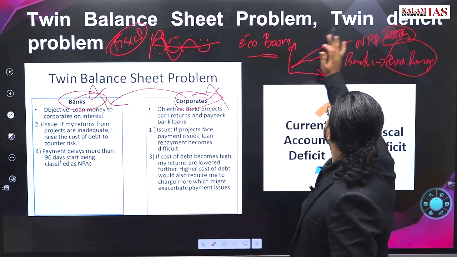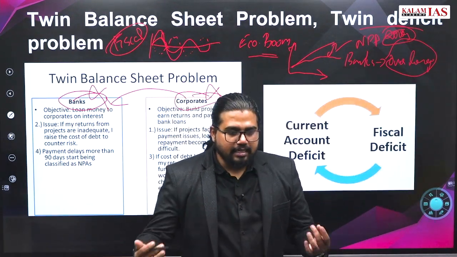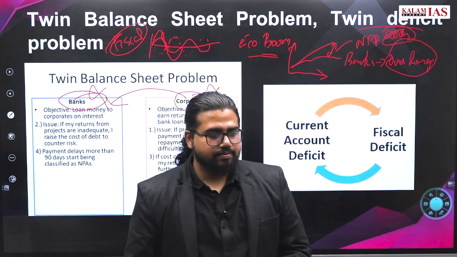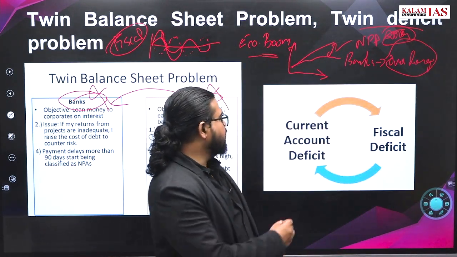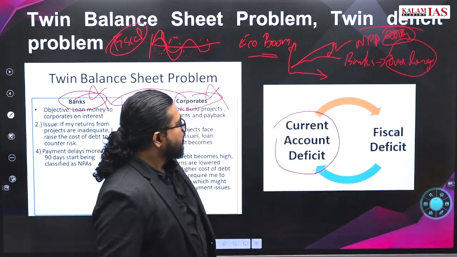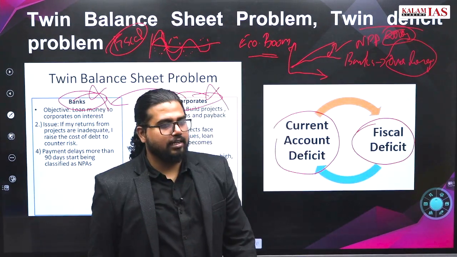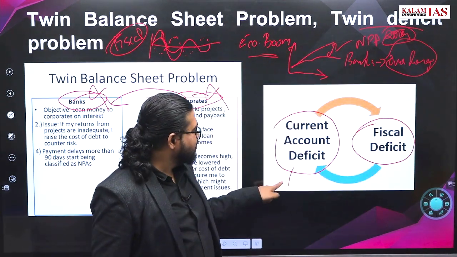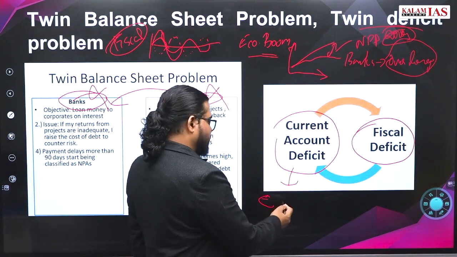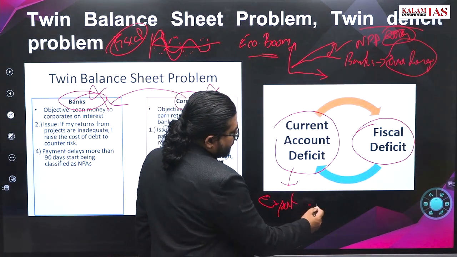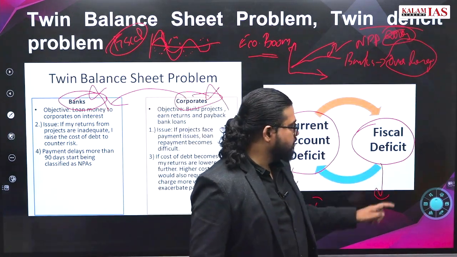Now what is the twin deficit problem? That is what India is currently facing. India is facing a twin deficit problem: the current account deficit, and at the same time we have a huge fiscal deficit. What is the current account deficit? Export minus import. What is the fiscal deficit?